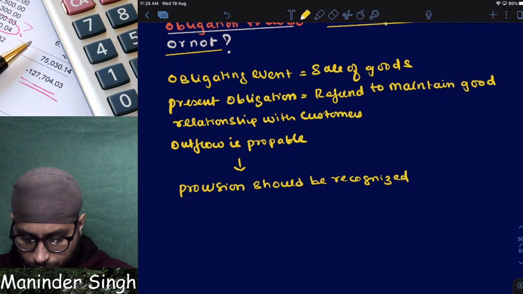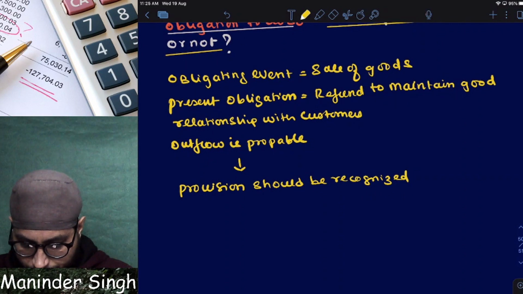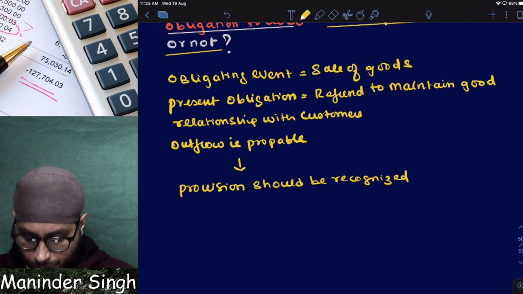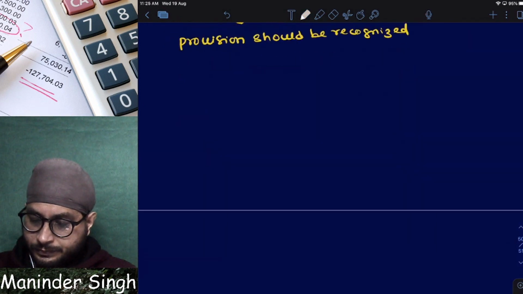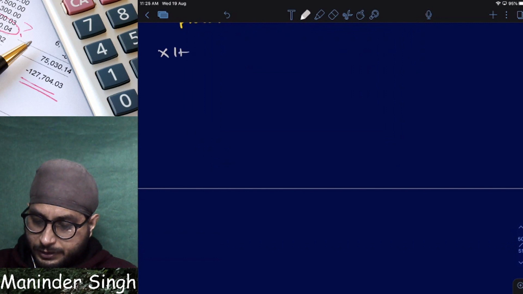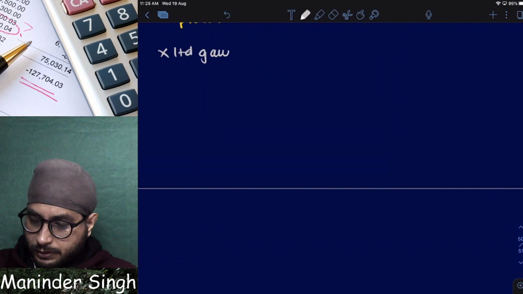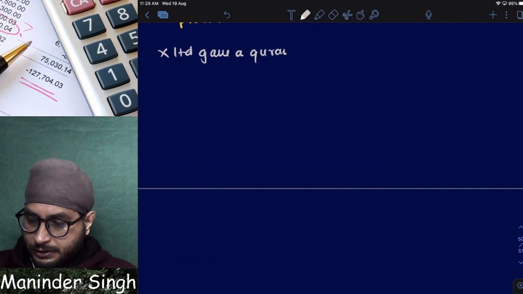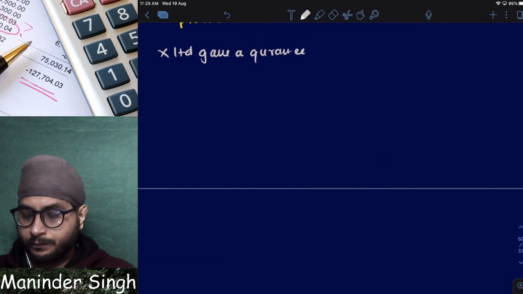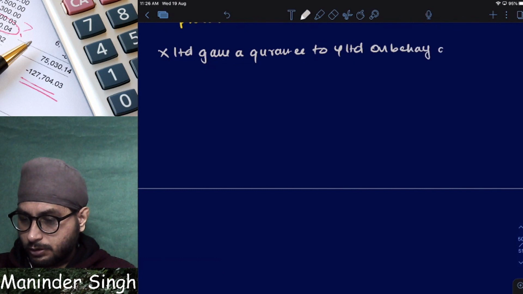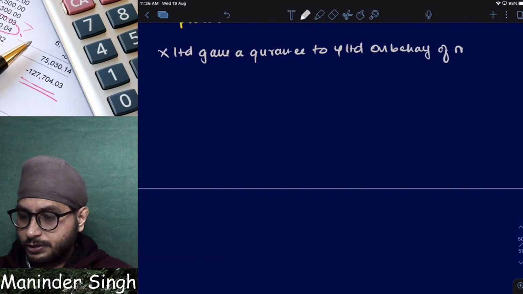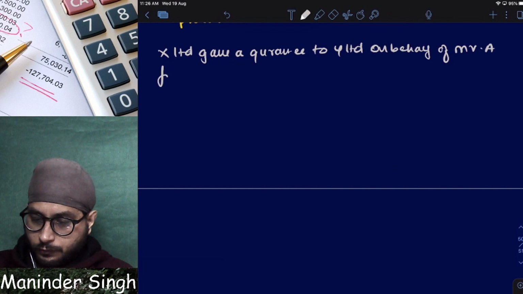The refund policy is done. What else can we take? Guarantee. Clear? Guarantee. X Limited gave a guarantee to Y Limited on behalf of Mr. A for rupees 10 lakhs. Clear?